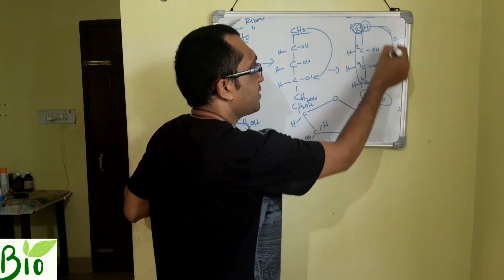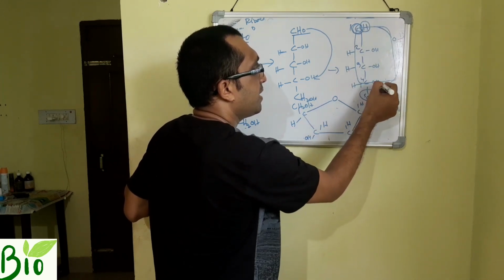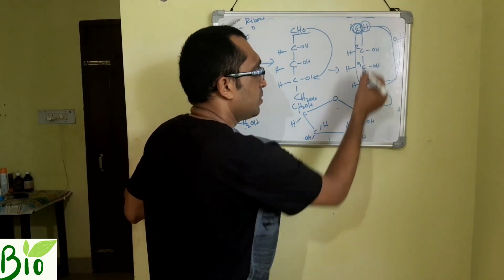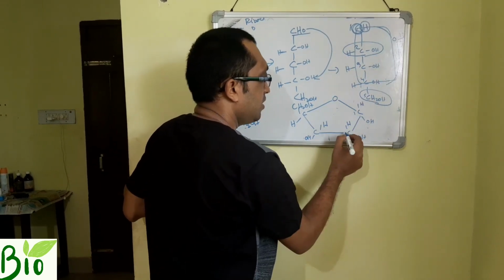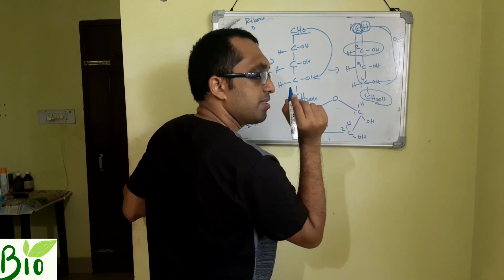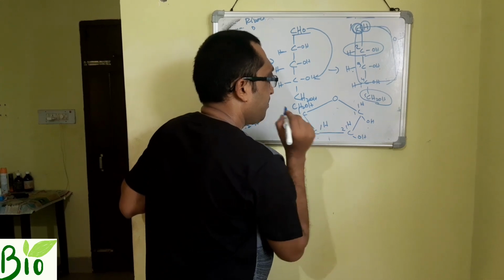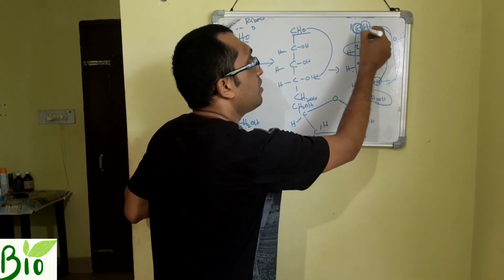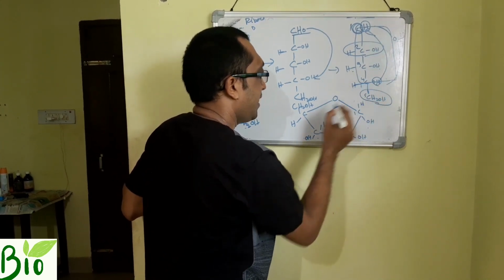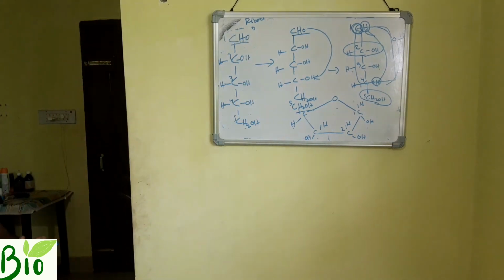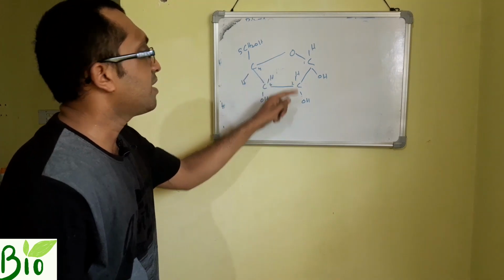H, OH. Carbon 2, H, OH. Number 3, H, OH. But number 4, this OH is gone for number 1. What is left? CH2OH and H. This is your 5 number carbon. This is the complete structure of the sugar.